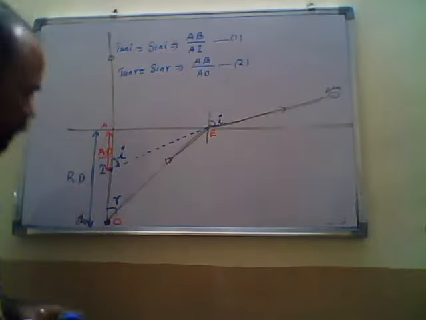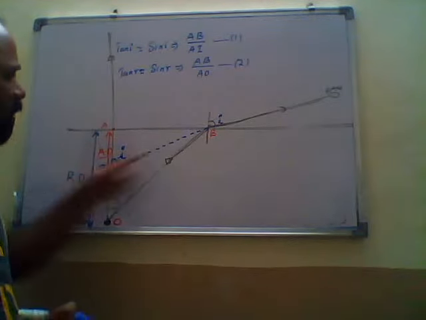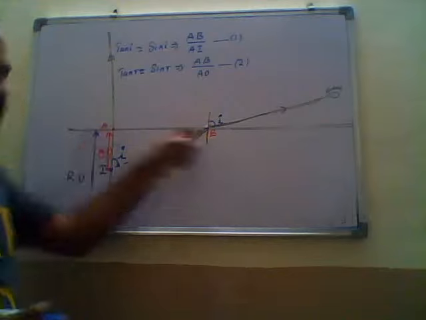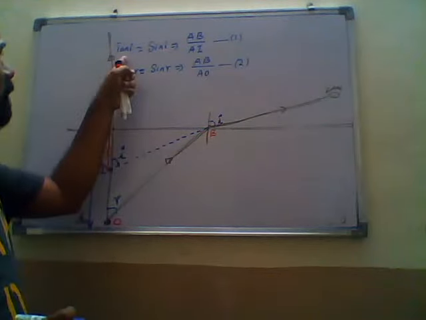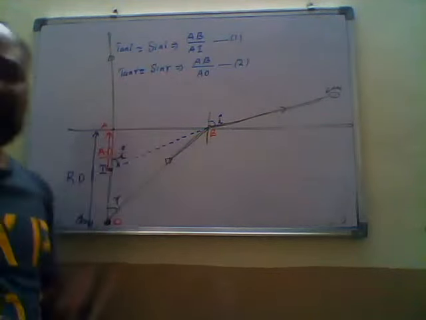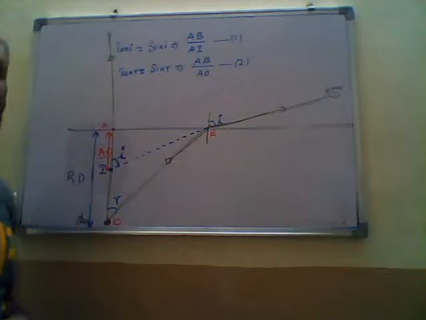Guys, you see we have two triangles, AIB and OAB. From the triangles, we calculate the sin I value and the sin R value. Now we apply Snell's law.